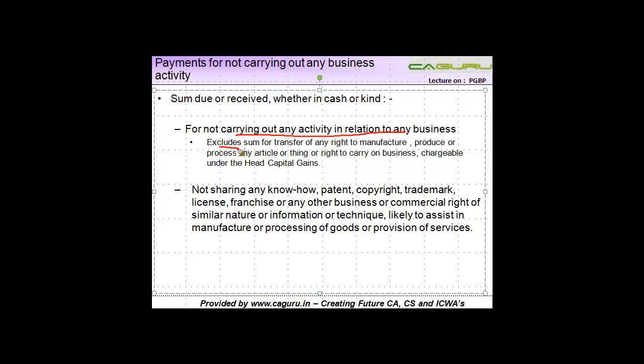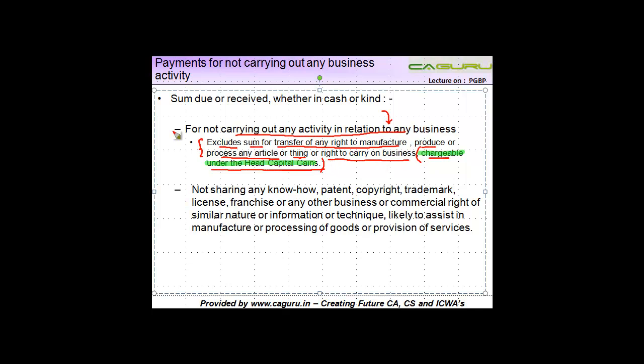But it excludes sum for transfer of any right to manufacture. Let's say, for example, you have a right to manufacture any particular commodity, produce or process any article or thing, or right to carry on business, chargeable under the head capital gains. This is what is important. Income in the nature of a lump sum amount paid for transfer of a right to manufacture, produce or process article or things is chargeable under the head capital gains.